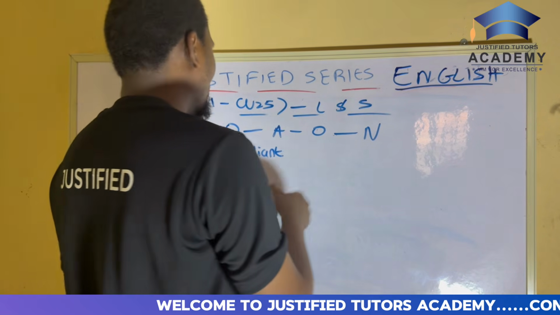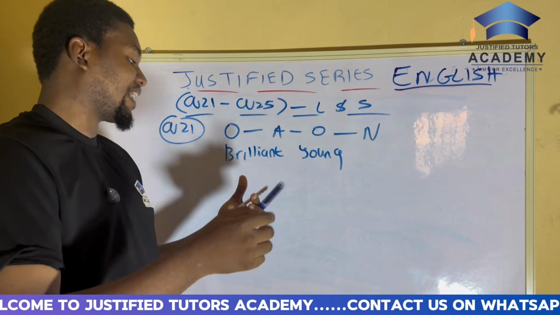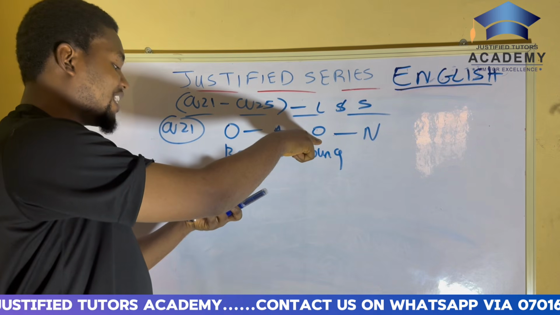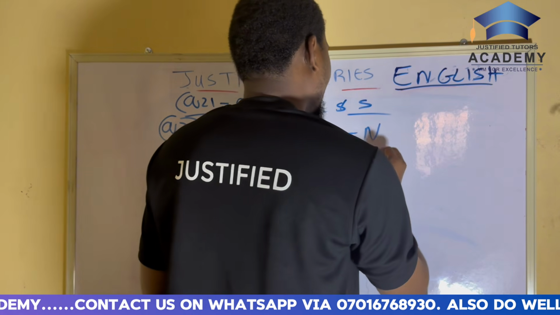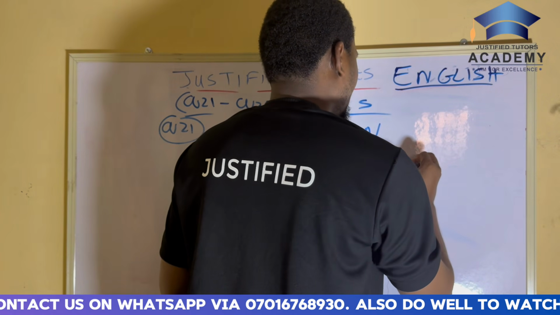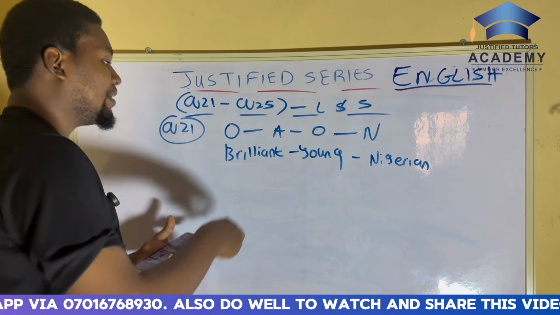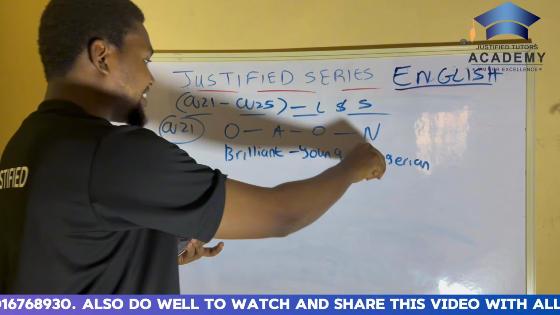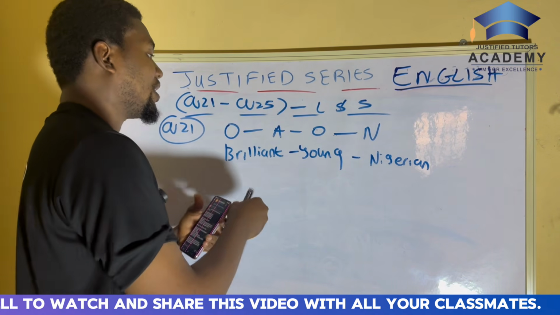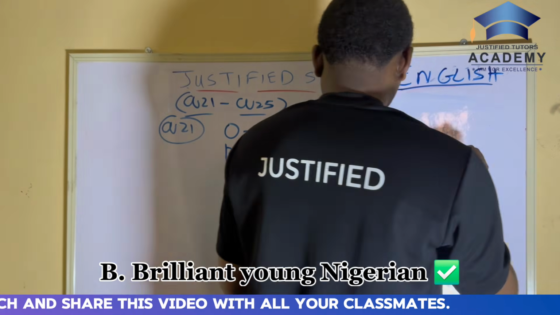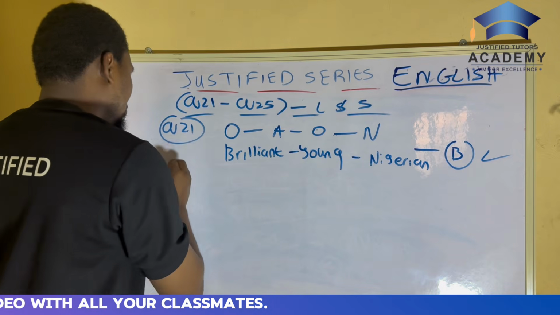So the next one will be young. And the last but not the least is origin, and the origin here is Nigerian. If it were American, we would have American, but here we have Nigerian. So the correct answer goes in this flow: the brilliant young Nigerian scientist has discovered a cure for cancer. So that's how it goes. The correct answer is option B. Are you with me?